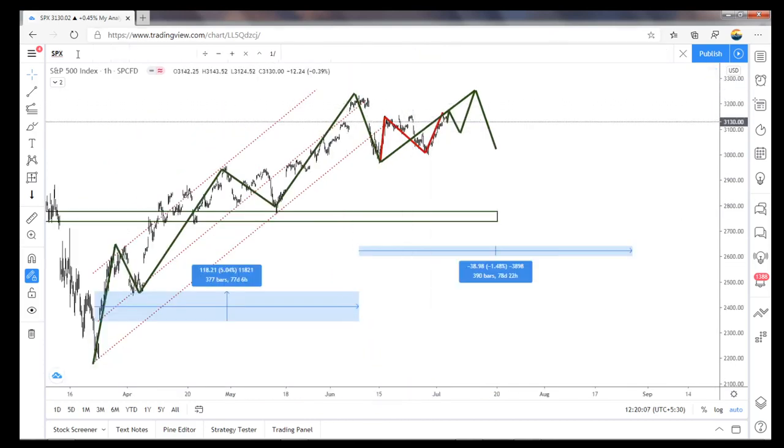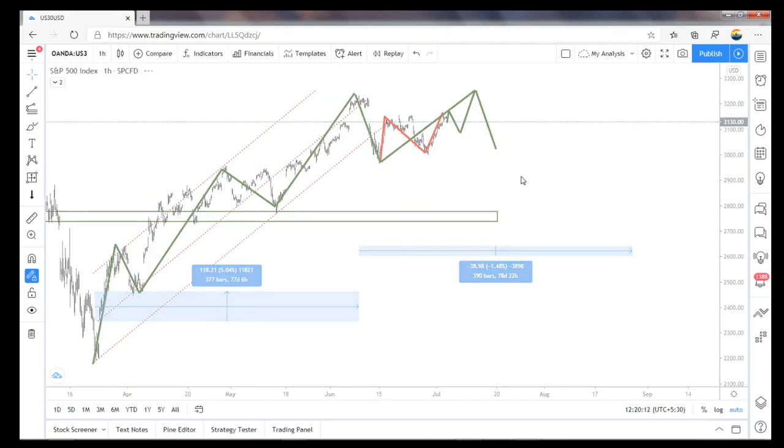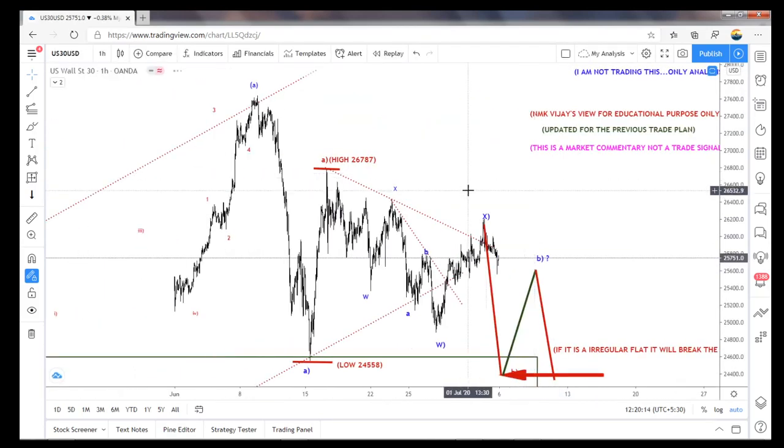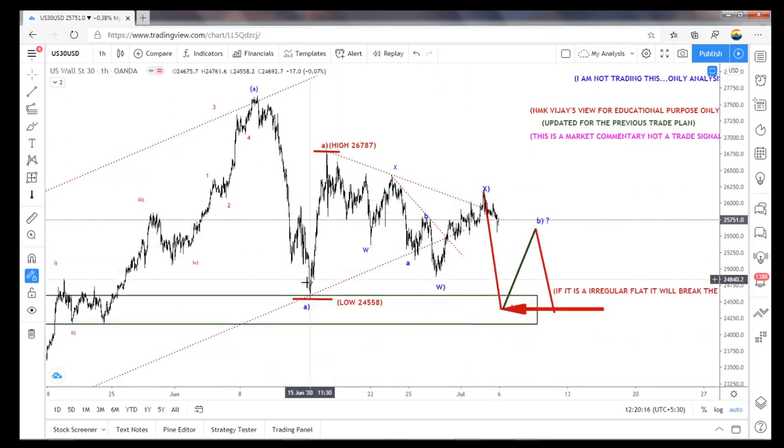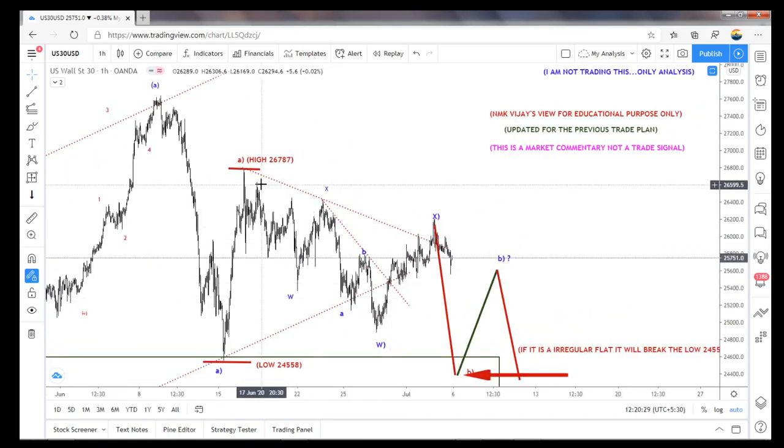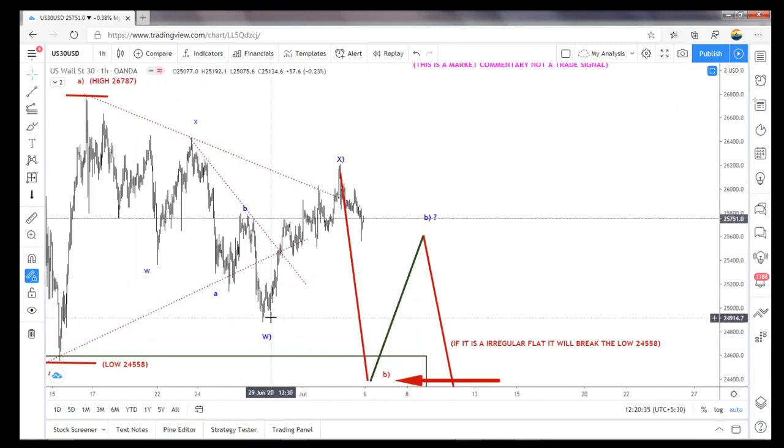So let's move on to US 30. Same, what I'm expecting here is that wave 1 is over here of the intermediate wave, how that SPX came down like that. Here is a 5-wave structure, and here that wave, one ABC is completed, means it has to shoot from here. But this wave formation is not looking like